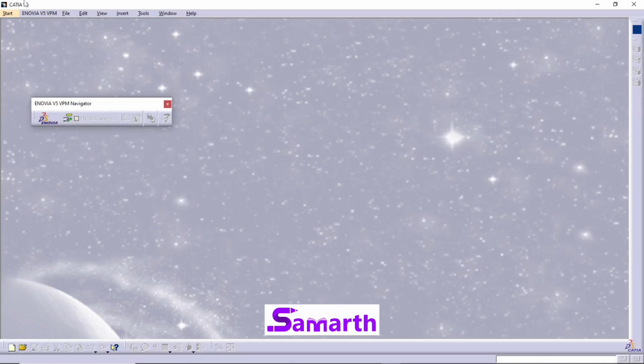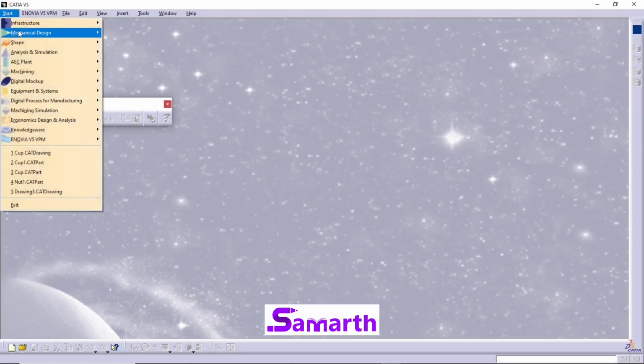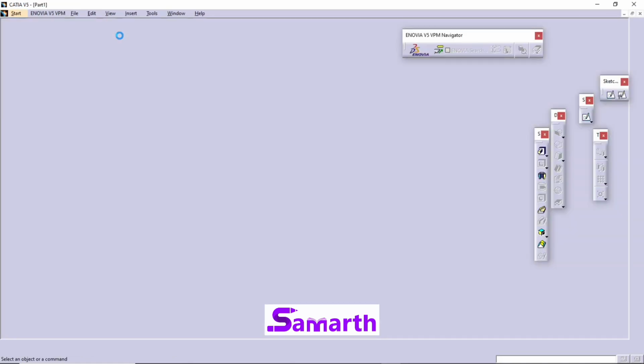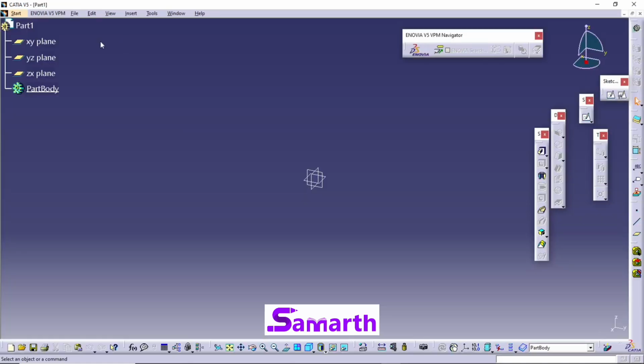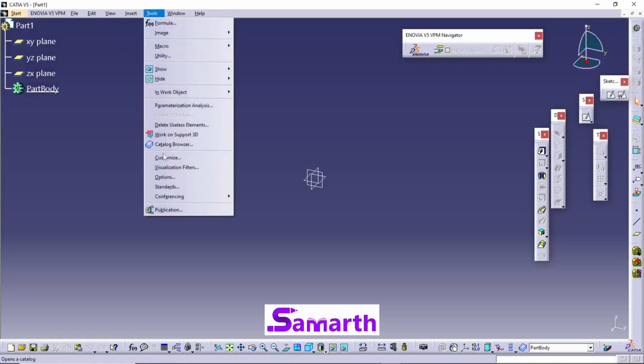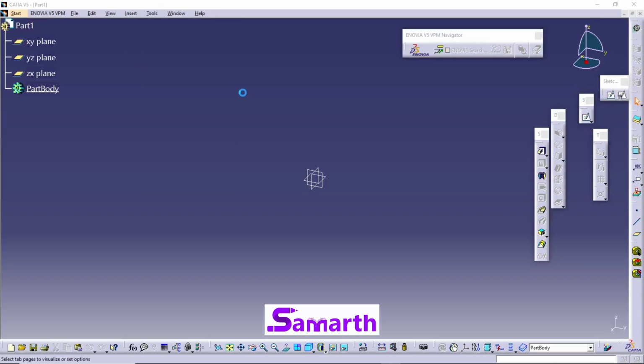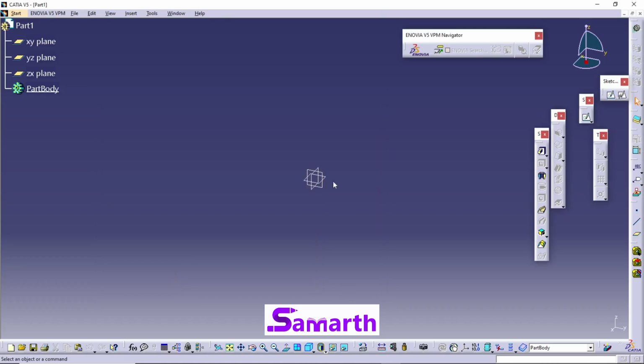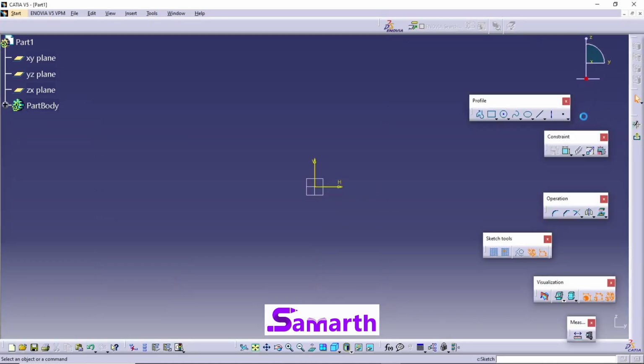Open CATIA V5, click on Start, Mechanical Design, Part Design. Go to Tools, Options, click on Parameters and Measurements, click on Units, and check whether the units are in millimeters or not. Click OK. Select the YZ plane and click on the Sketch command, which will take you to the Sketcher workbench.